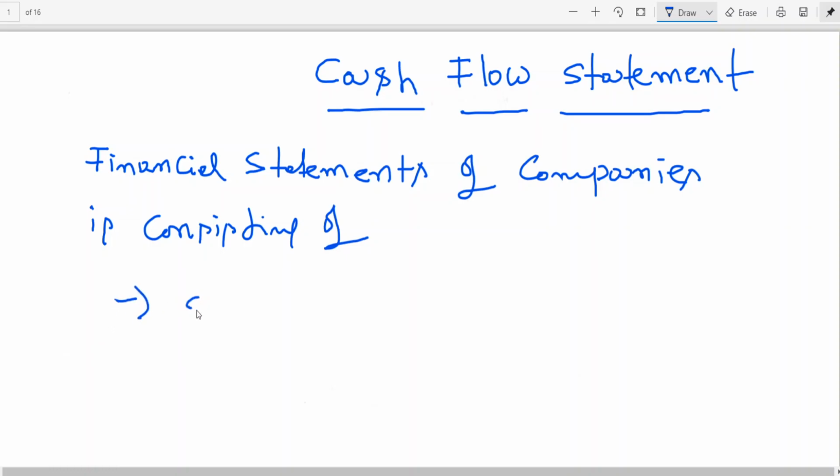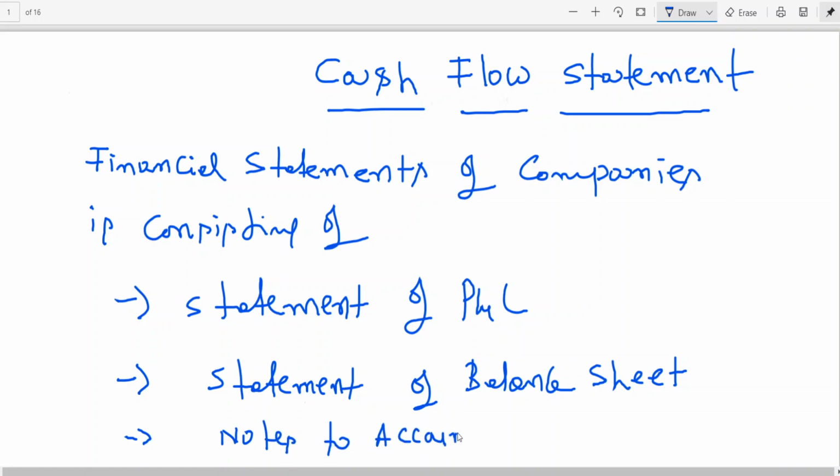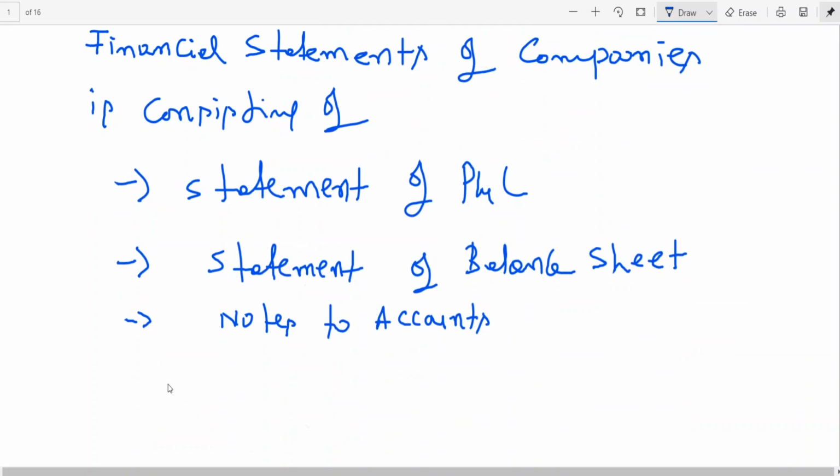This we have learned. Then the statement of balance sheet, notes to accounts, and then comes the last one, cash flow statements.